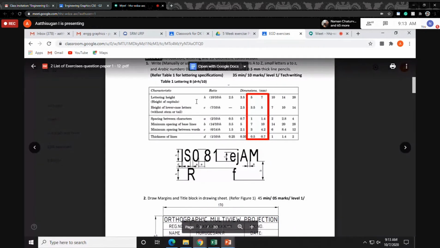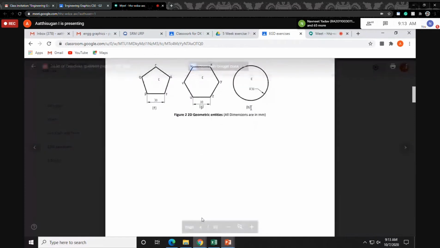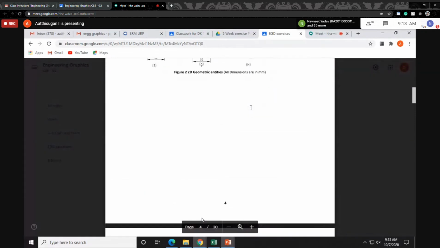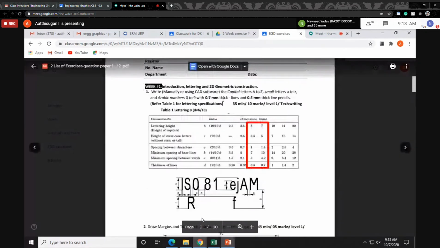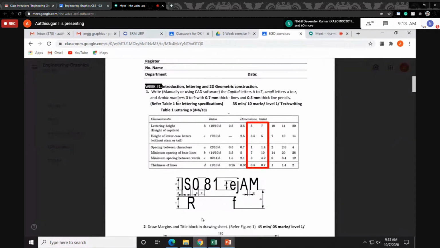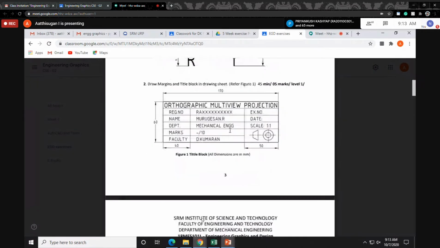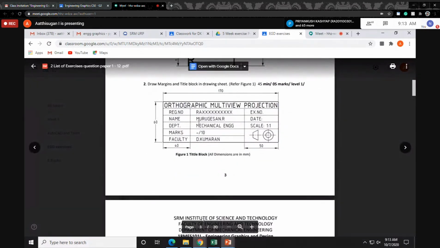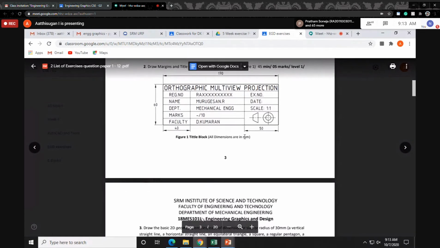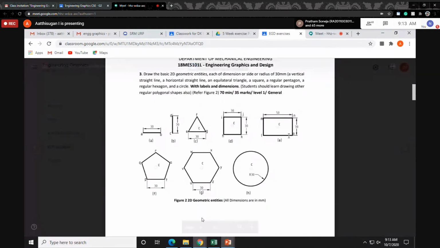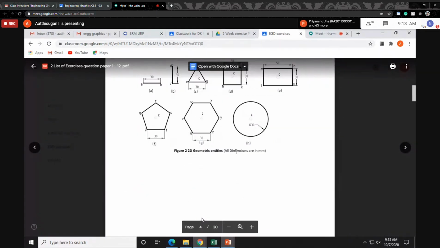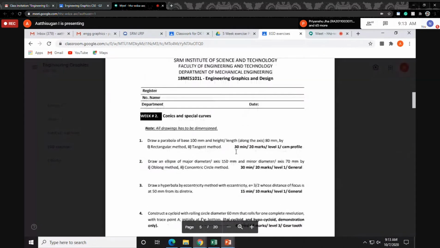Okay, we'll come to today's class. Any problem for the first 3 questions of the first week? Only thing is using the line command and text command, you can complete this one. Then for this one you can use the polygon option with the additional line command, you can complete this one. So we'll move to today's class.